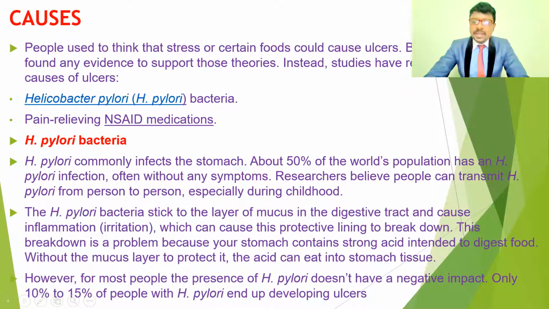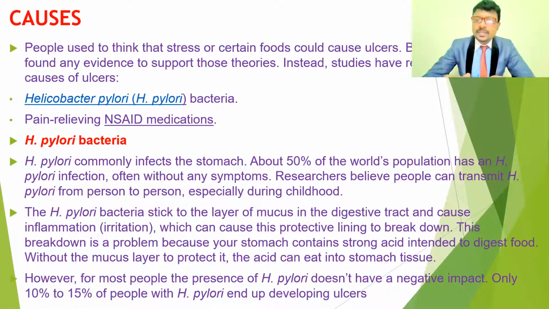Researchers believe people can transmit H. pylori from person to person, especially during childhood, if they share vessels, spoons, forks, food or food boxes. This bacteria sticks to the layer of mucus in the digestive tract and causes inflammation.